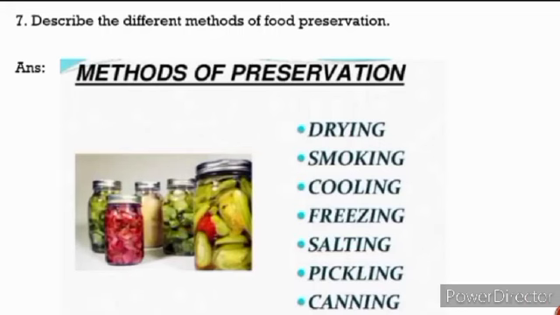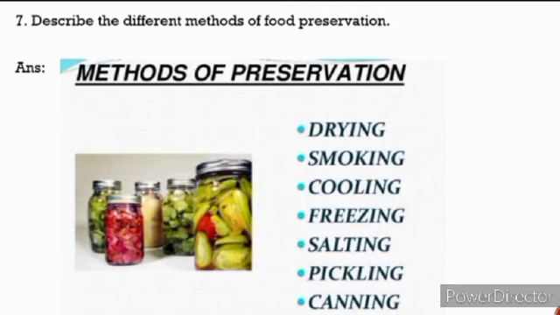Now the next question, which is also the last question of exercise A. Question number 8 is, describe the different methods of food preservation. So children, we must know what food preservation is. The process by which spoilage of food is prevented is known as food preservation. Food is spoiled by microorganisms, so we can prevent the spoilage of food by microorganisms through various methods of preservation.